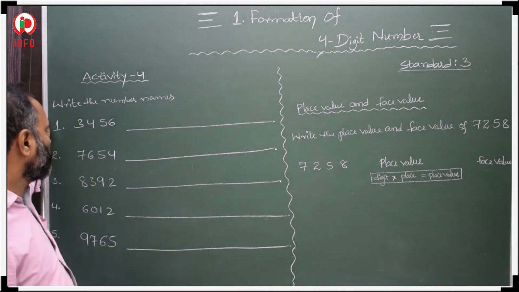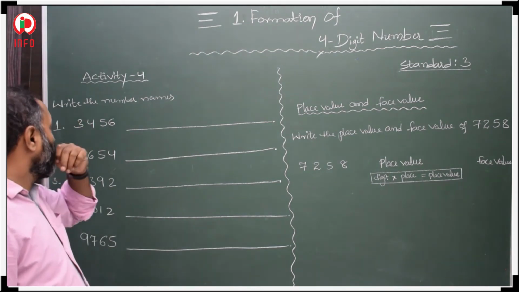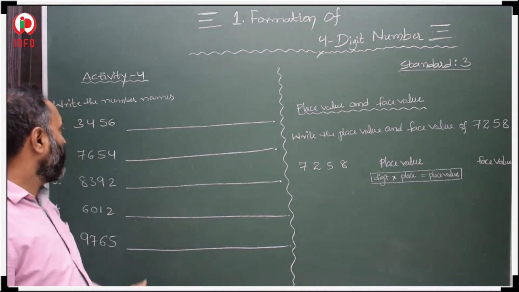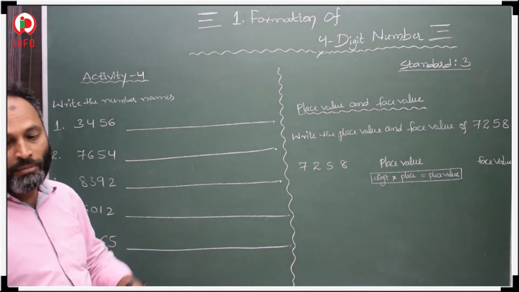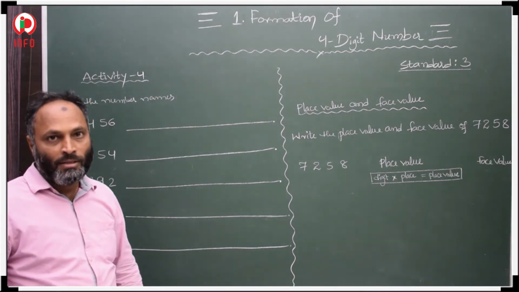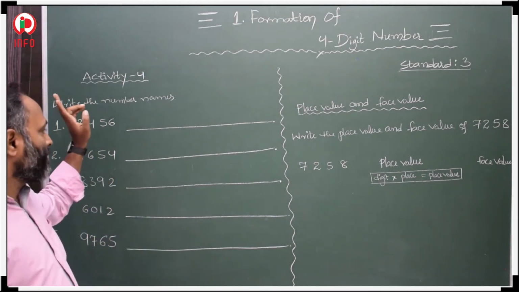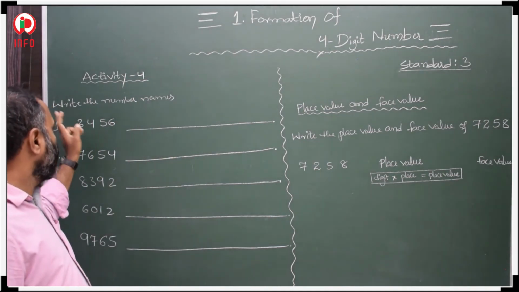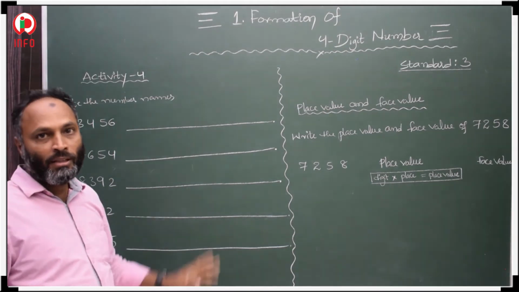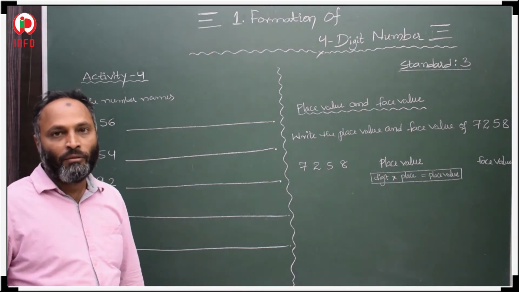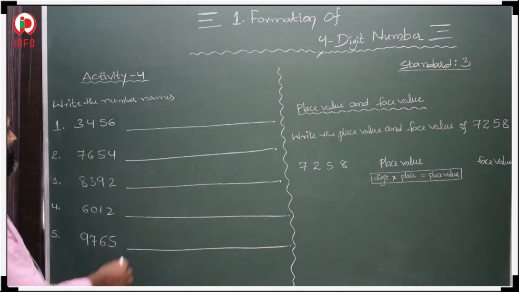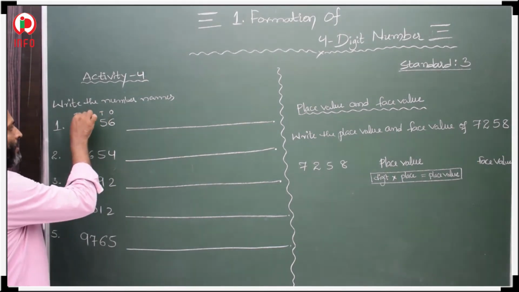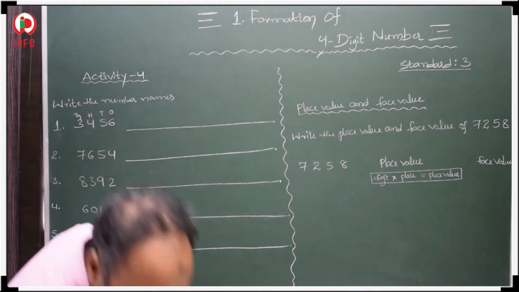Yes friends, before we discussed that if the number names are given, then how to write numbers. Here numbers are given, so we have to write number names. So in second activity we wrote number names he gave into numbers. Now here numbers are given, so we have to write these number names. First, this is ones place, this is tens place, this is hundreds place, this is thousands place.